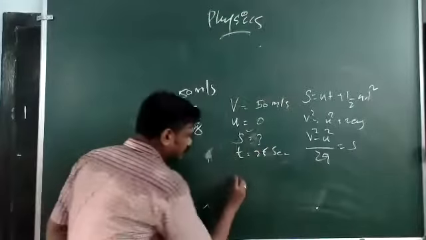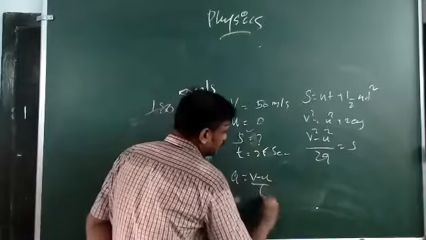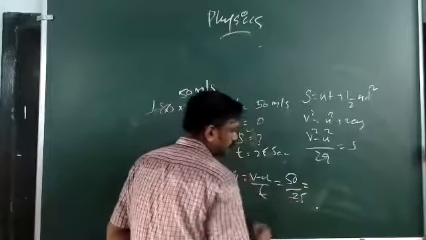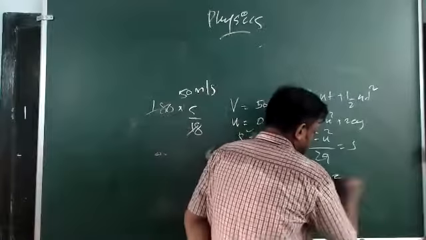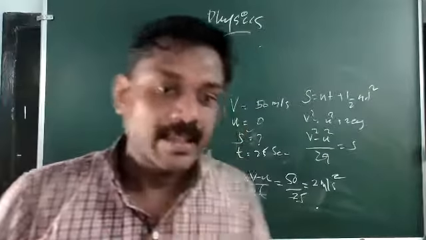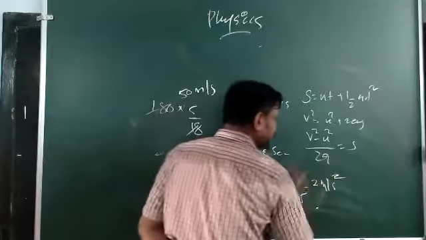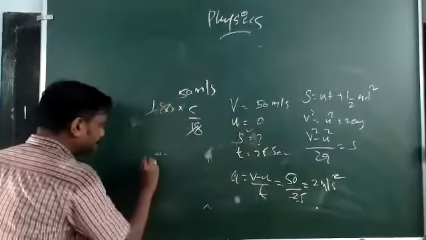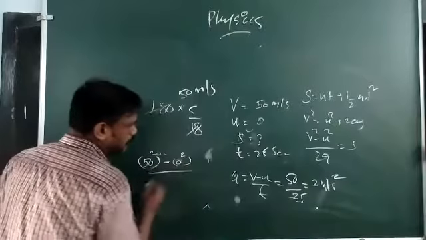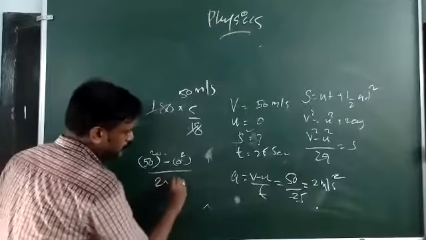So a is equal to v minus u by t, that is 50 by 25, equal to 2 meters per second square. That acceleration you can replace here. So v square becomes 50 square minus 0 square divided by 2 into 2.